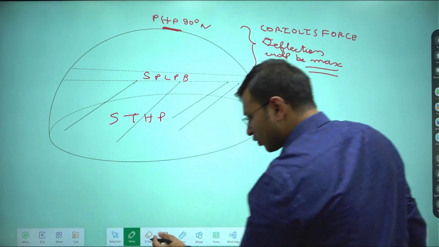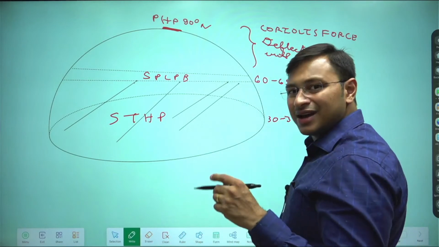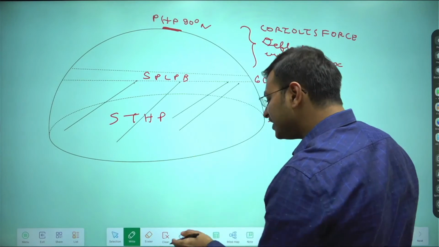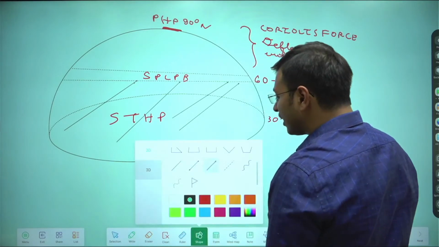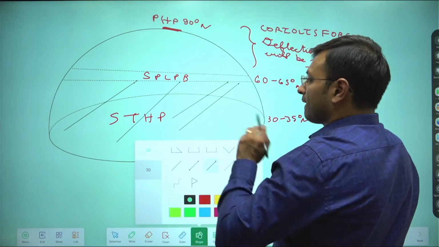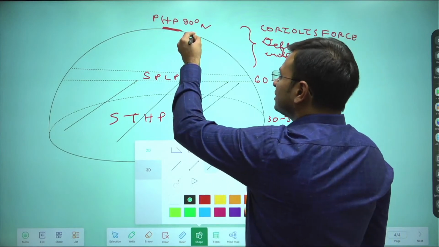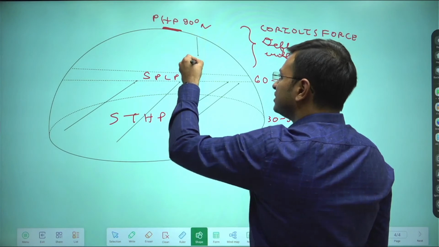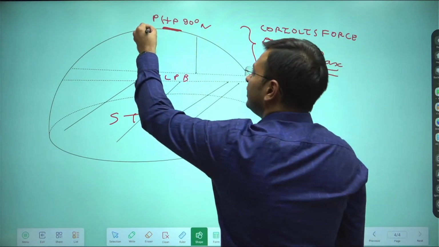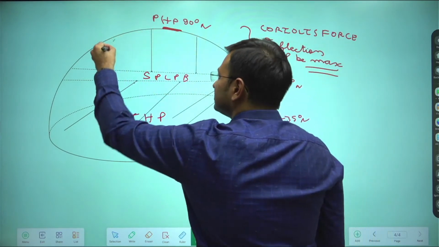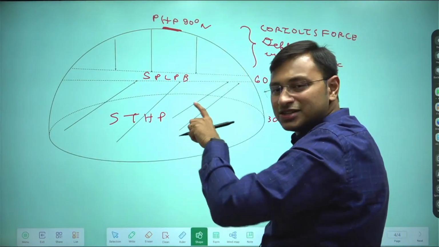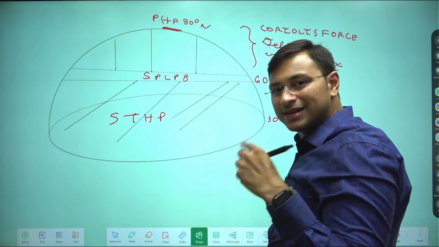Okay, so if I'm drawing this, what is there ideally and what is there in actuality? Ideally, how should the air come from polar high pressure to the subpolar low pressure? Ideally, the air should come like this. This is the ideal scenario. Why? Because this is high pressure and this is low pressure, so naturally the air should come like this, ideally.